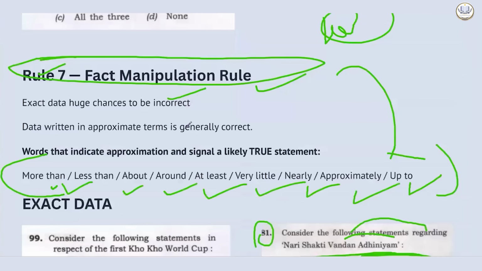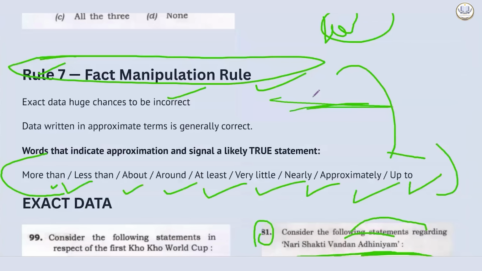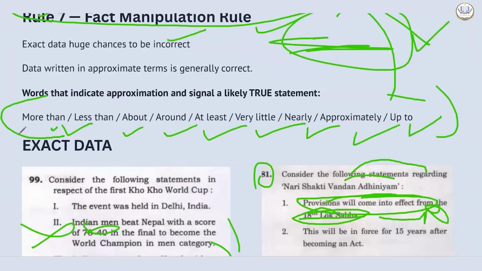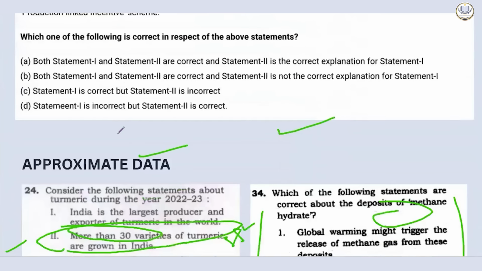And the fact manipulation rule. If they are giving an exact fact, the chance of it being incorrect is very, very high. But if they are using more than, less than, about, around, at least, very little, nearly, approximately, up to, in 2 decades or 3 decades at least, like this, if they are giving an approximation, the chance of it being correct is very, very high.